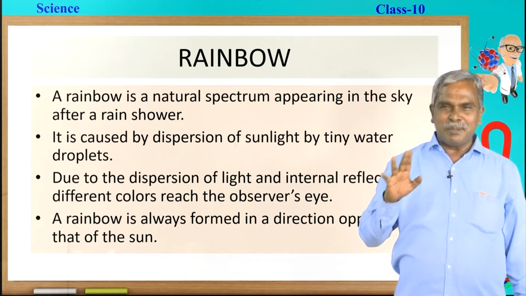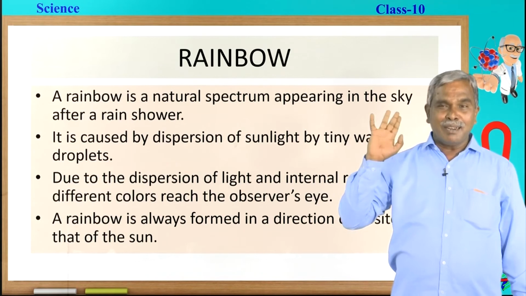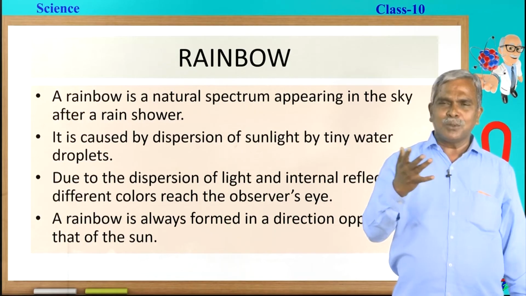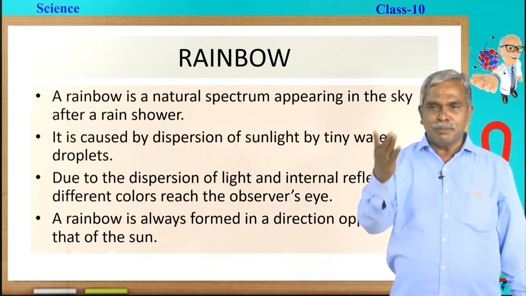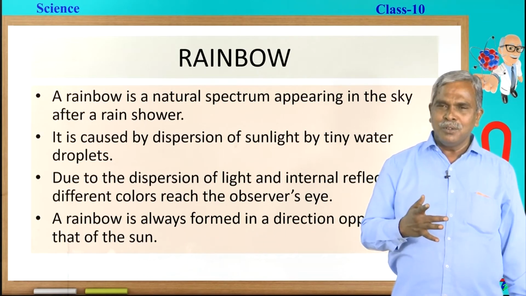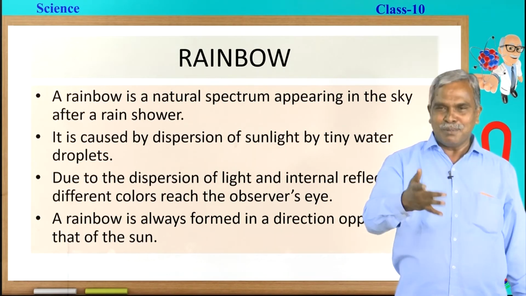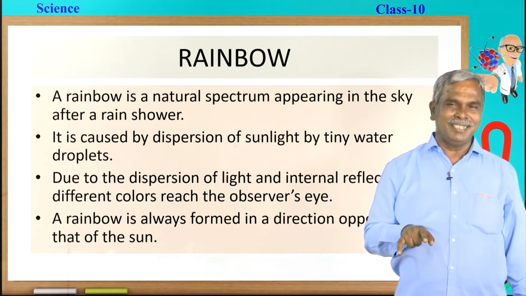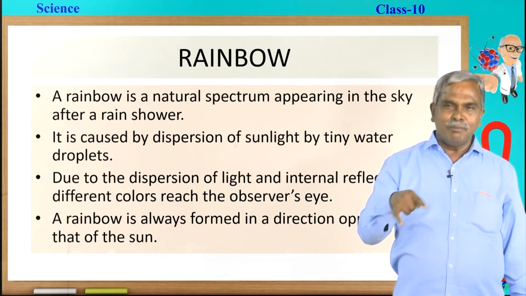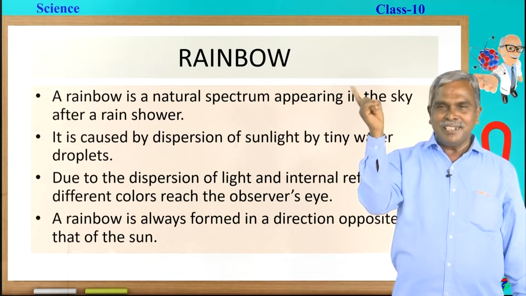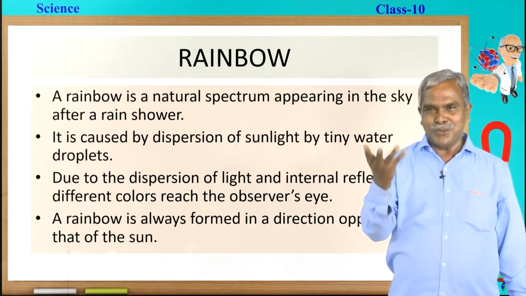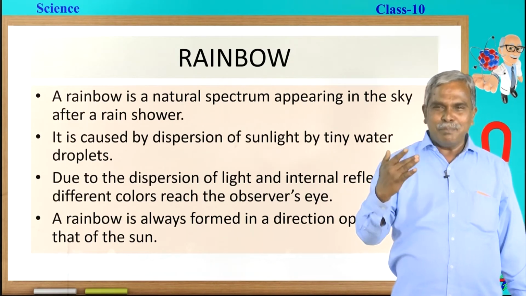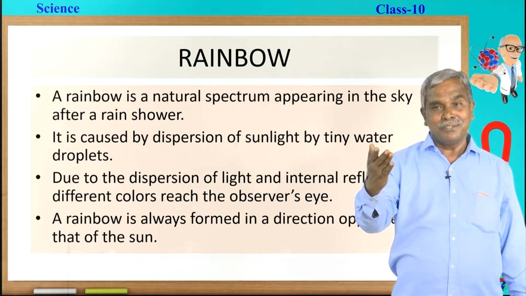It is a natural spectrum appearing in the sky, normally opposite to the sun. Just now I told, when white light is passed through the prism, it splits into 7 colors. To get the rainbow, who kept the prism in nature? Is it possible to keep prisms in nature? No, the prisms are naturally made. When it rains and then stops, water droplets accumulate in the atmosphere, as you know very well. These water droplets act like typical prisms. That is very important.